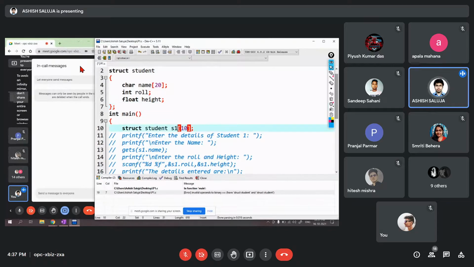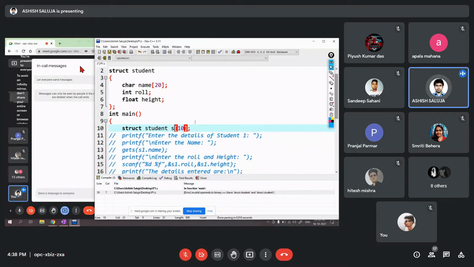Take it as S0 dot name. You take a loop, and within the loop, just write S of i dot name, dot roll and dot height. That's it. If you are still unable to do it, we'll see it in the lab classes that we have. When you come back and we have the lab class, we'll do it. We'll have the structure questions as well, so that in your lab test, you can have programs from structures as well. So when you return, you'll be having your lab, and we'll practice some structure questions.